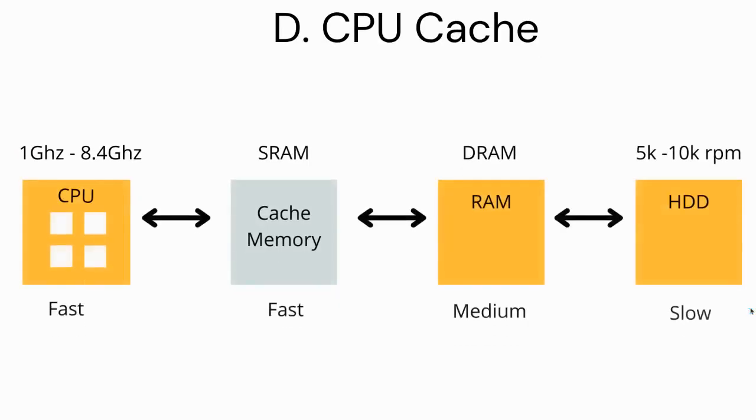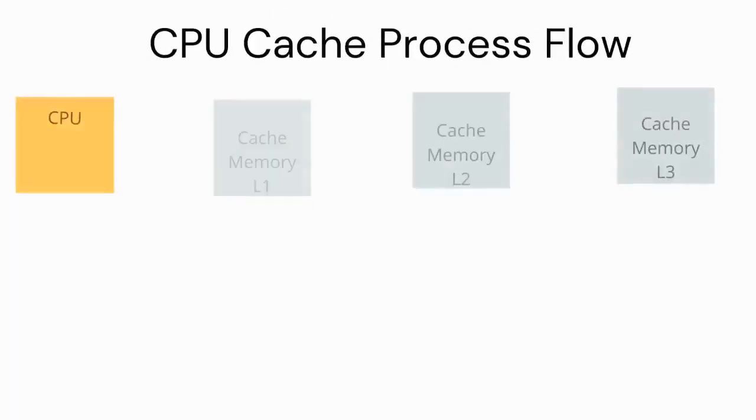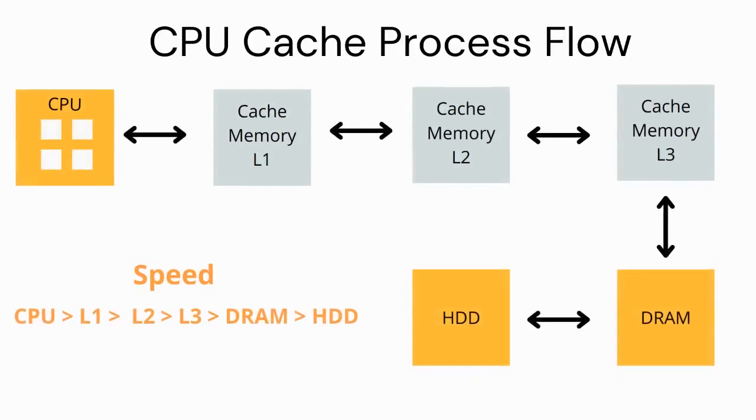Let's say we have a quad-core CPU. We can solve this problem by adding a static RAM, also known as CPU cache. The CPU cache is further classified as L1 cache, L2 cache, and L3 cache. You will need to remember that the speed of L1 cache is higher than the speed of L2 cache. The speed of L2 cache is higher than the speed of L3 cache. The speed of L3 cache is higher than the dynamic RAM or DRAM, and the speed of dynamic RAM is higher than the hard disk.